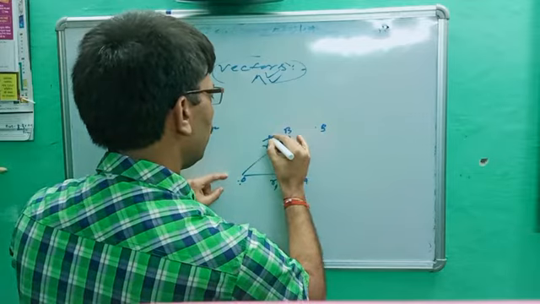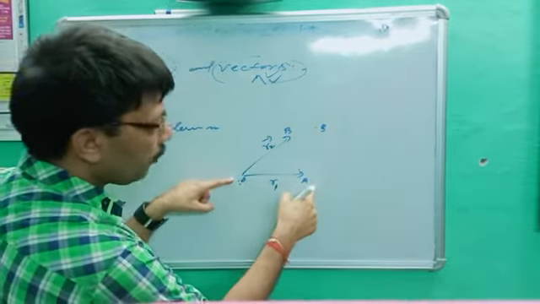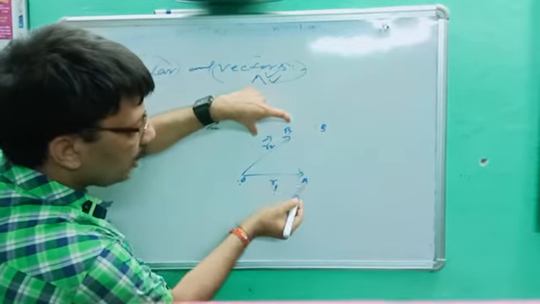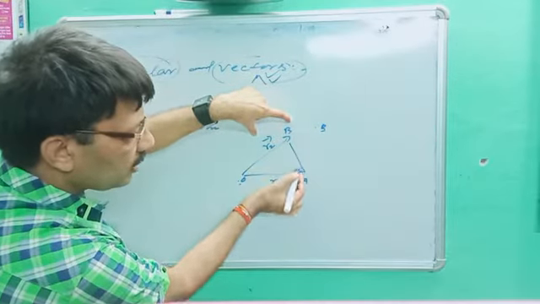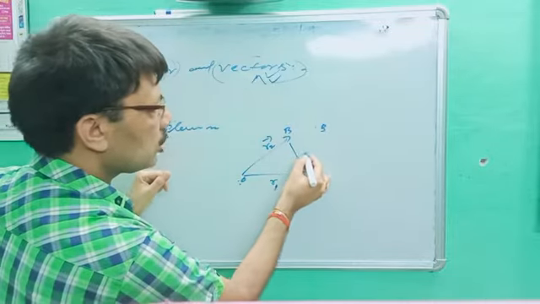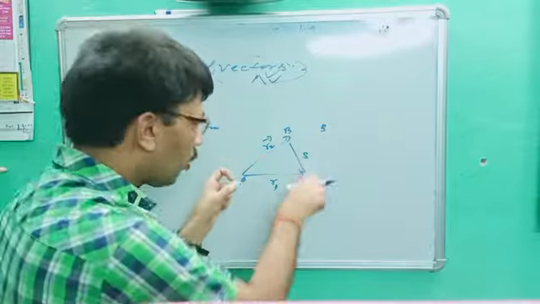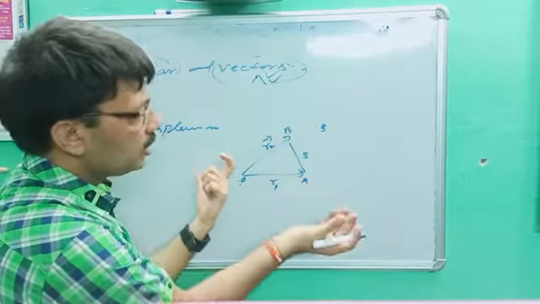Two positions of the body. If I ask what the displacement is, you know from ninth level that the minimum distance is called displacement. Let's suppose this displacement is S. It could be downward or upward. If the direction changes, the answer will change.